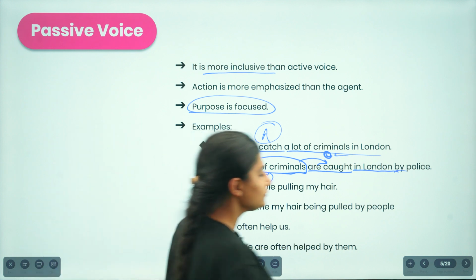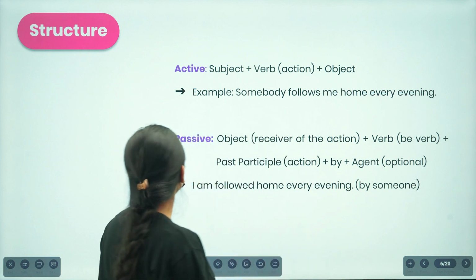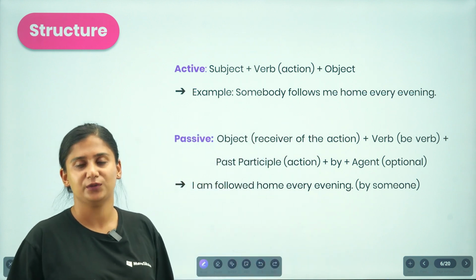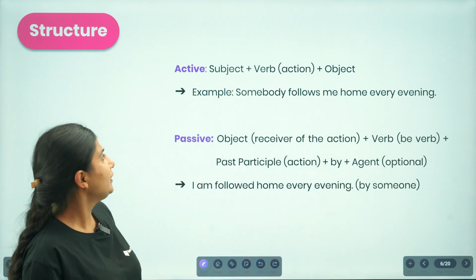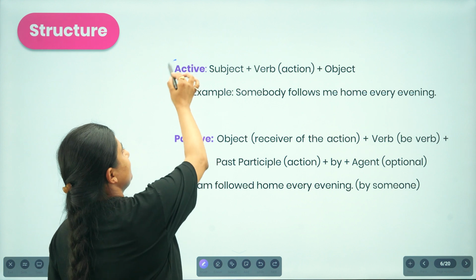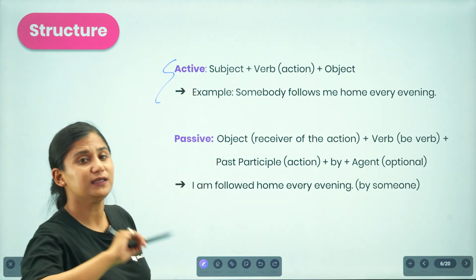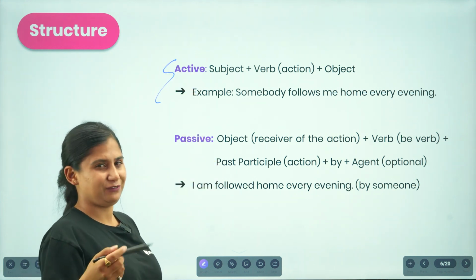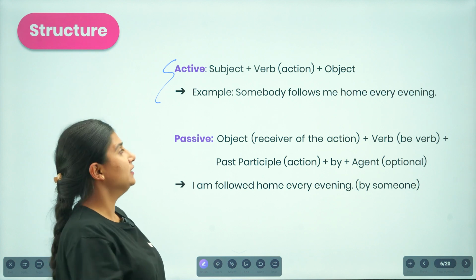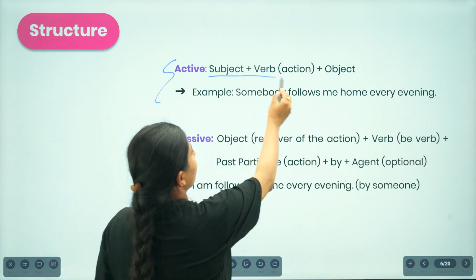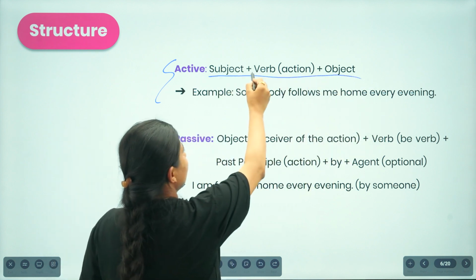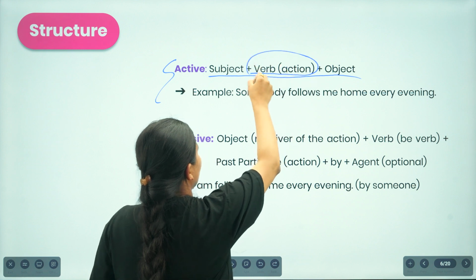So moving on, let us find out the structure. What is the structure? Whenever we write in an active voice, we write in a very simple structure that we use on an everyday basis. That is subject, verb, and object. Here the verb talks about the action.